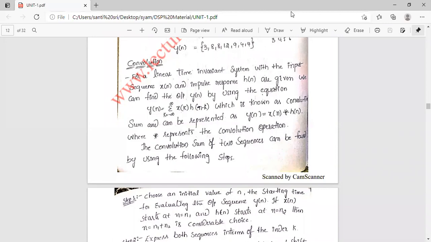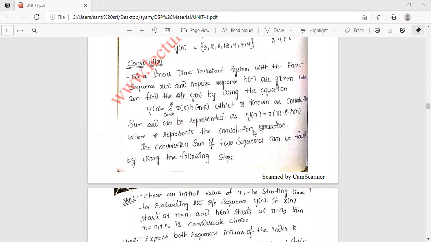Here we are discussing the discrete time signal only, so that's why it is represented like this. This is known as the convolution sum and can be represented as y of n equals x of n convolved with h of n. The convolution symbol is the star, where star represents the convolution operation.